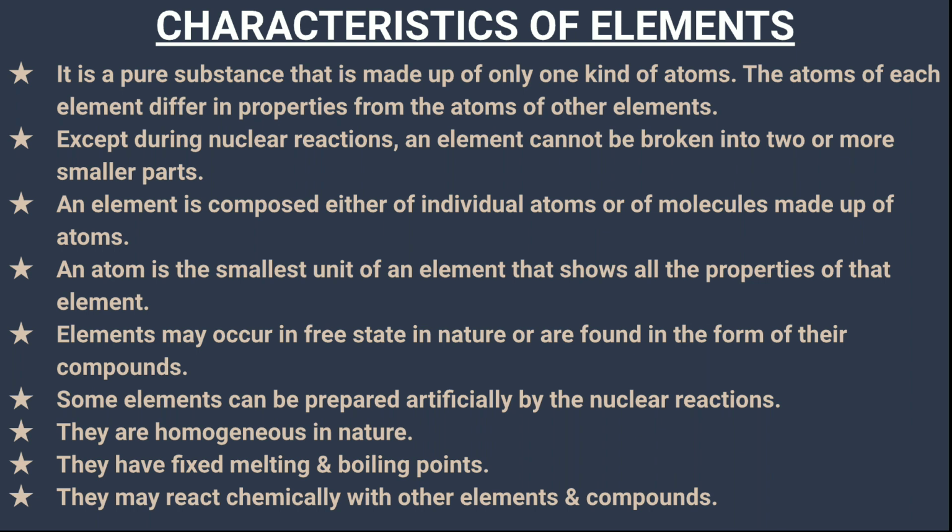Elements may occur in the free state in nature, or they may be found in the form of their compounds. Some elements can be prepared artificially by nuclear reactions. They are homogeneous in nature, as it is a pure substance, only one kind of atom is there. They have fixed melting and boiling points, and they can react chemically with other elements and compounds.